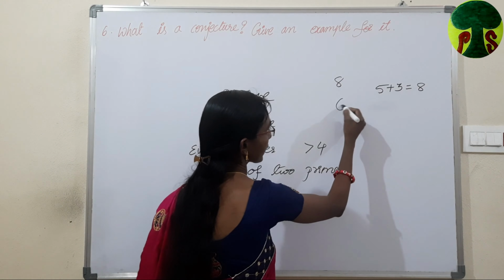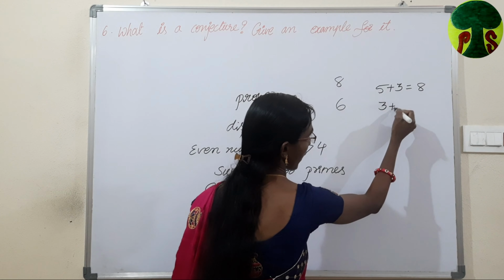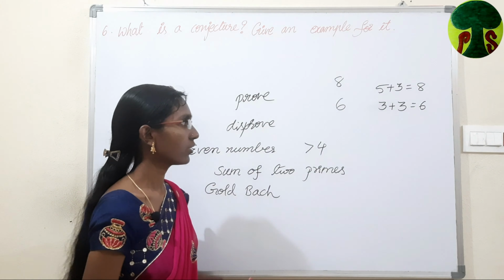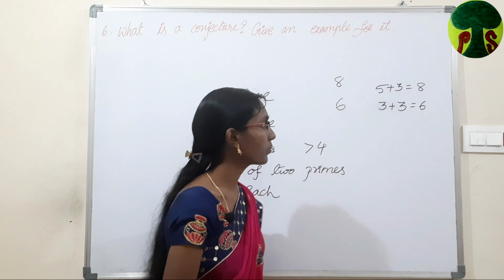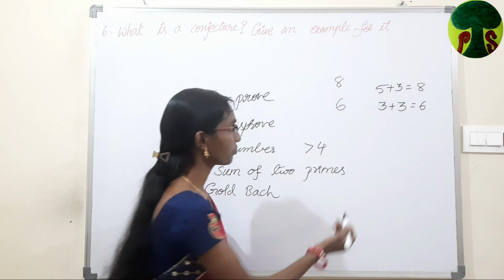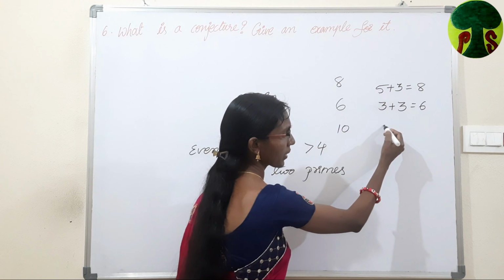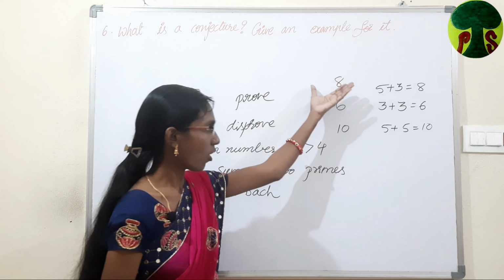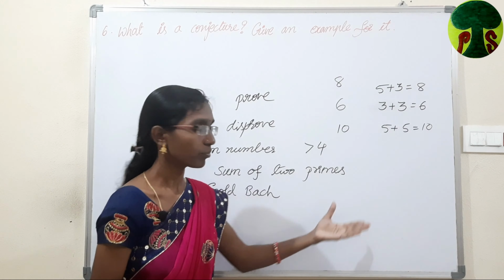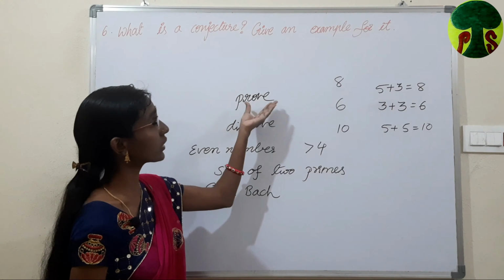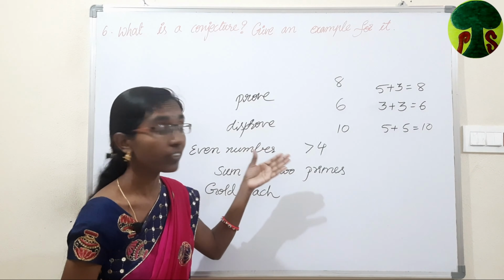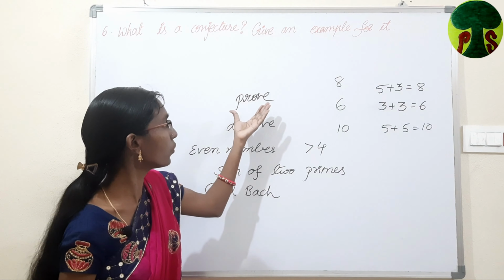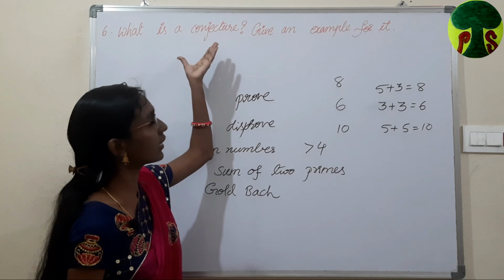Let us consider another example. 6 can be expressed as 3 plus 3, which is equal to 6. Here 3 is a prime number, and 3 is also a prime number. If you want to consider one more number, you can consider 10. 10 can be expressed as 5 plus 5, which is equal to 10. Like this, as many numbers as you want to write, you can write. But finally, we can't prove this statement is true, and we can't disprove that this statement is false. The statements which we can't prove or disprove are called conjectures.